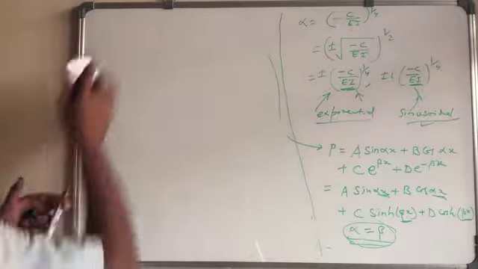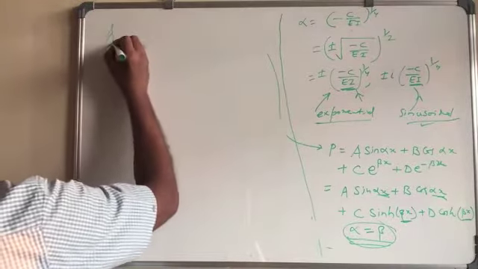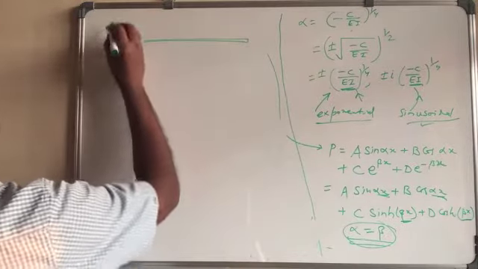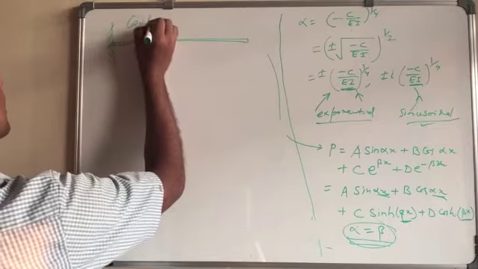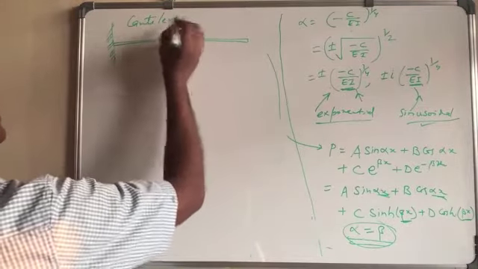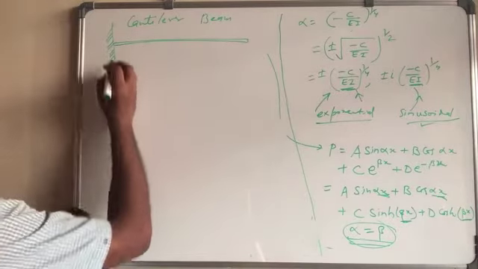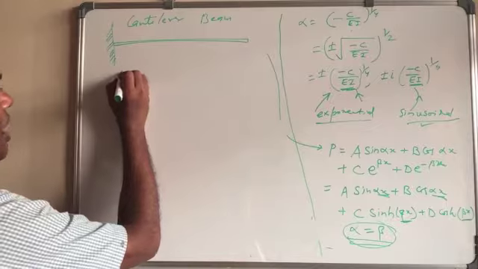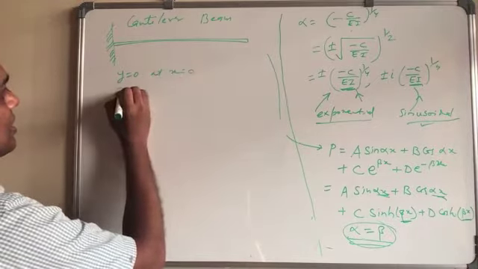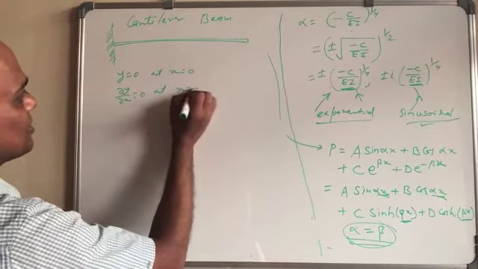So let us say you have a cantilever beam. What kind of boundary condition will you have? So you know that cantilever. In that case, what you get is y equal to 0 at x equal to 0, del y over del x equal to 0 at x equal to 0.